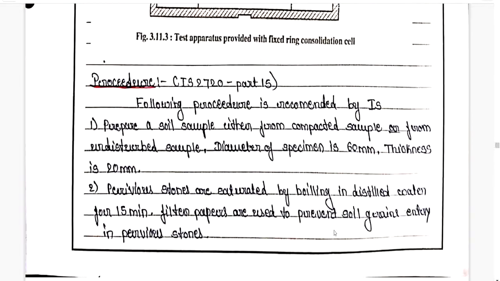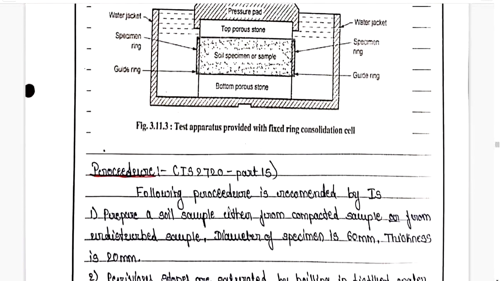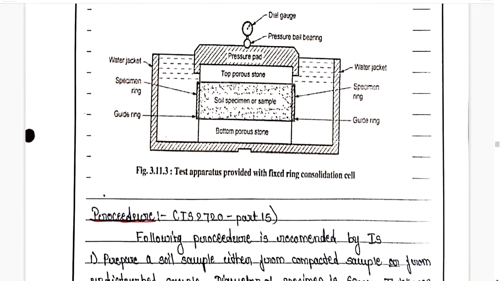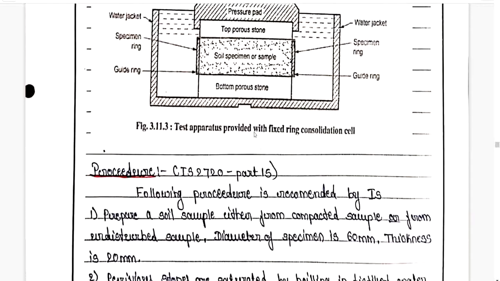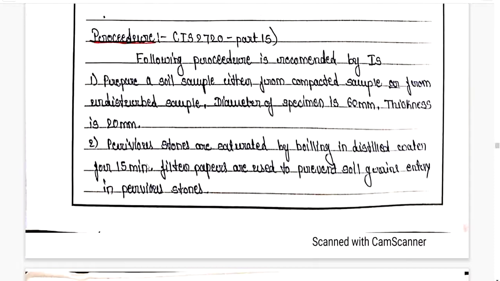Filter papers are used to prevent the soil grains entering the porous stones. Here they have not shown, but the layer of the soil specimen which is in contact with the porous stone is covered with the filter paper, so that we prevent the soil grains from entering the porous stones, which may block the pores. Even after that we are going to take the precaution that the porous stones should not absorb the water, so we are going to boil these porous stones minimum 15 minutes in the distilled water.